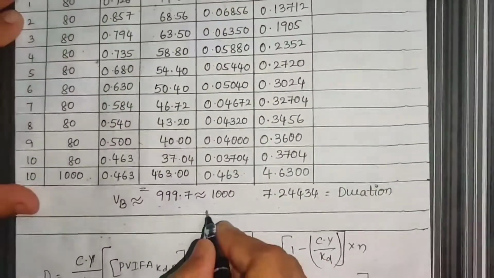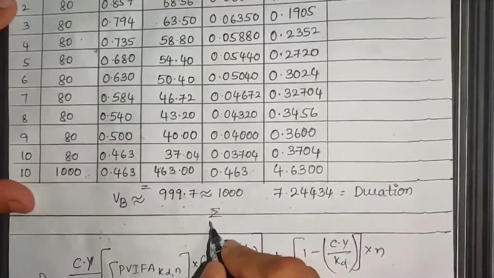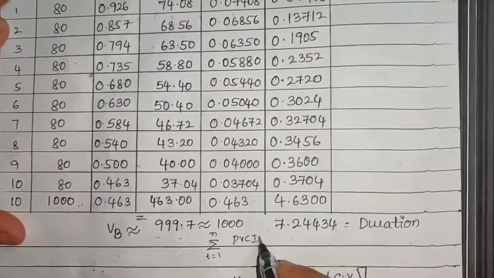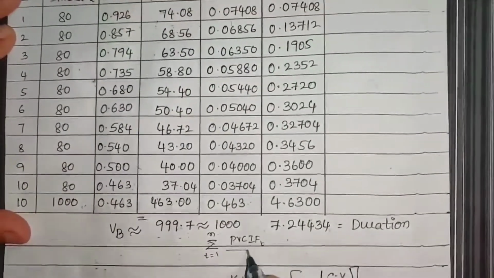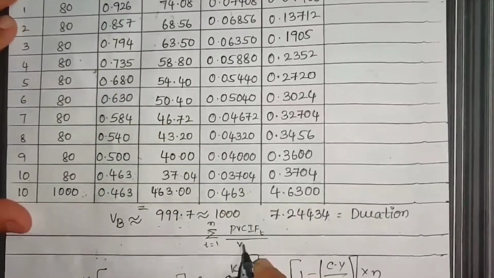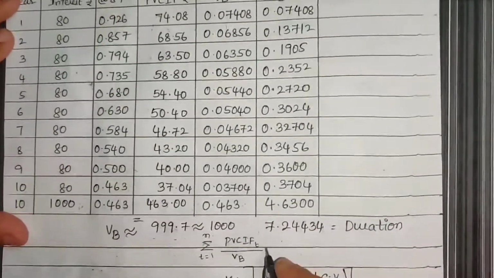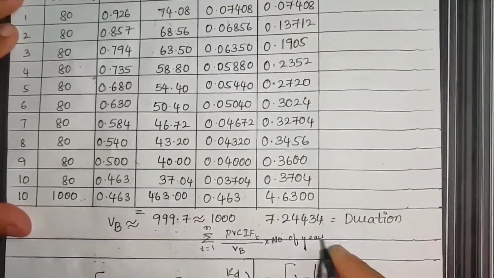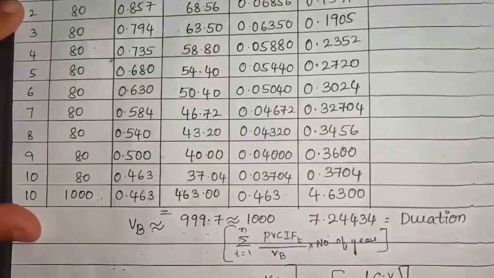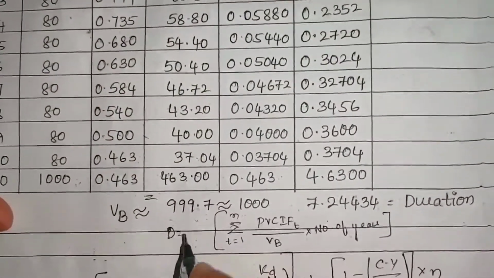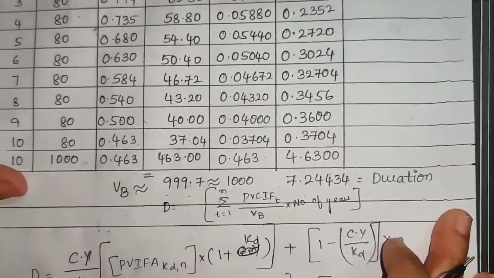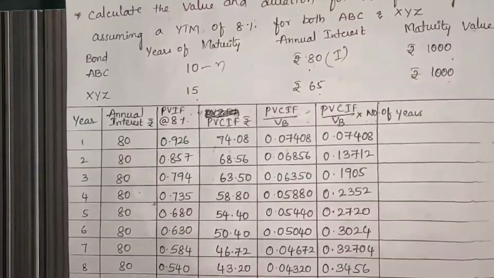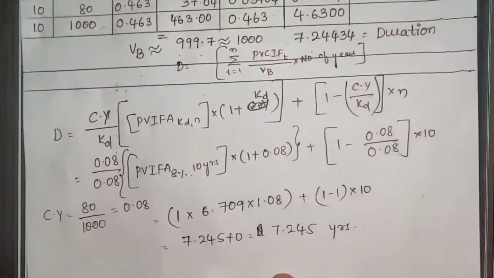So duration equals summation, t equals 1 to n, of PVCIF t divided by value of the bond, into number of years, t1, t2, t3. That's how I have calculated the duration. Likewise you have to calculate the duration, and here there is a shortcut method.